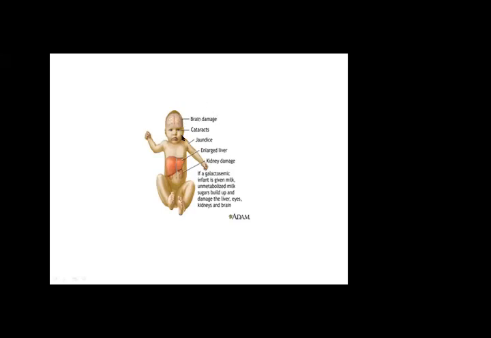Galactosemia damages the brain. There is cataract, jaundice, enlarged liver. Because this product is going to accumulate in the liver, it enlarges the liver. Kidney damage, and the infant is given milk, unmetabolized milk. Sugars build up and damage all these organs. So this is the diagram to show you how the child looks.